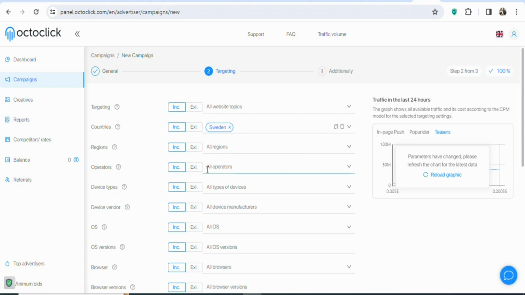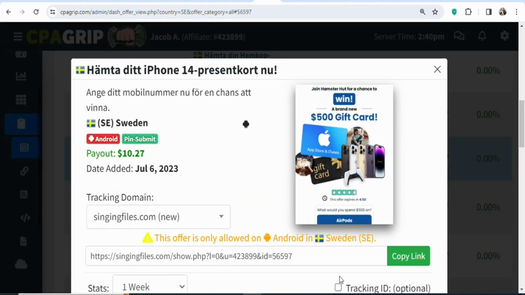Once that is done, you can see all operators. Click on it. Once you click on it, we are going to select any of these operators. In this case, we are targeting all operators, so just leave it. Once that is done, you can see all types of devices. Click on it. Once you click on it, you can select the right type of device that you are targeting. In this case, we are targeting smartphones, so select that. The offer is allowed on Android, so we have to target smartphones.